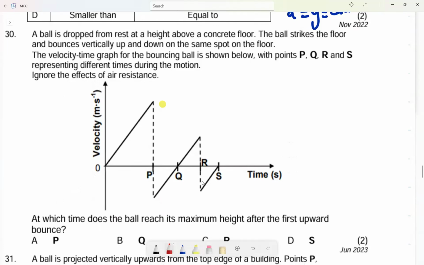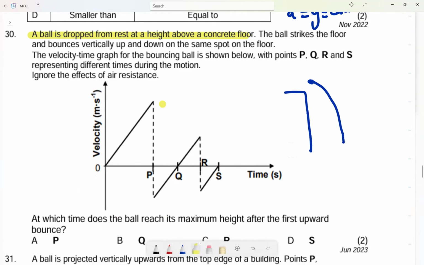Number 30. A ball is dropped from rest. The word dropped automatically tells us from rest, at a height above a concrete floor. Okay, at a height, is dropped. That is the trajectory for dropped.